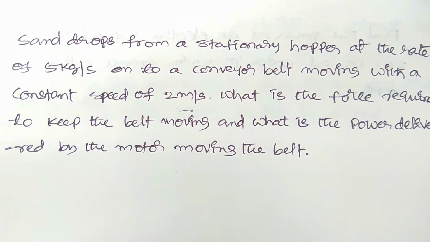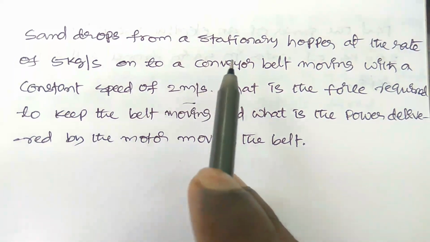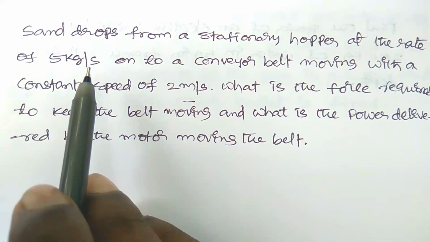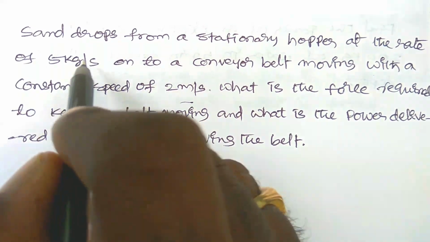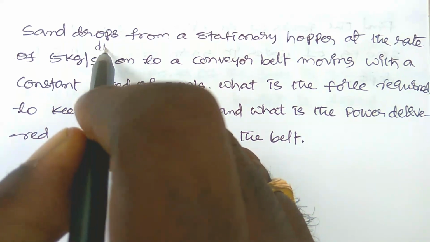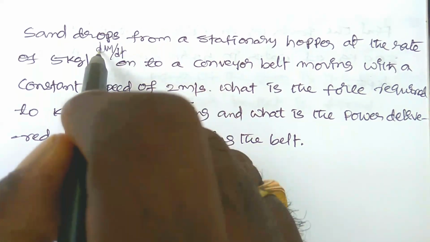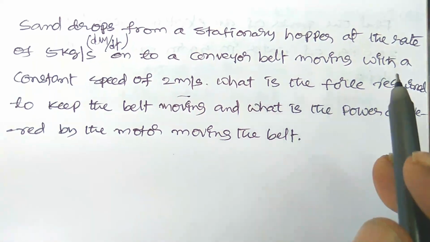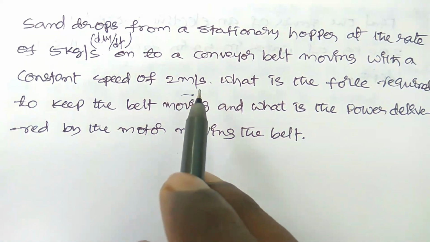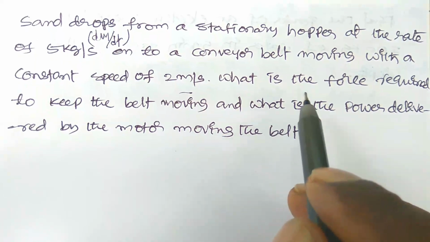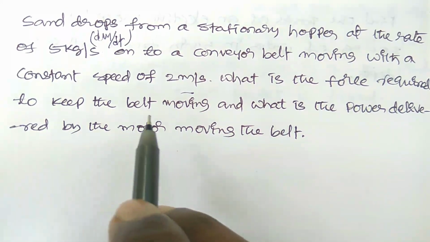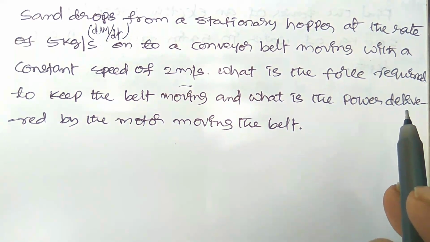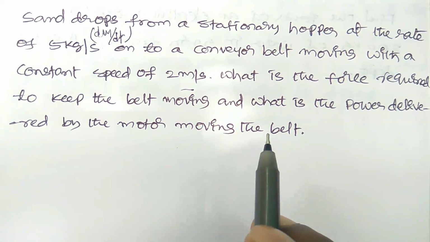Now let us see the next question. Sand drops from a stationary hopper at the rate of 5 kg per second. Rate means mass by time, so it is nothing but dm by dt here. Just assume it falls onto a conveyor belt moving with a constant speed of 2 meter per second. This is the velocity. What is the force required to keep the belt moving, and what is the power delivered by the motor moving the belt?